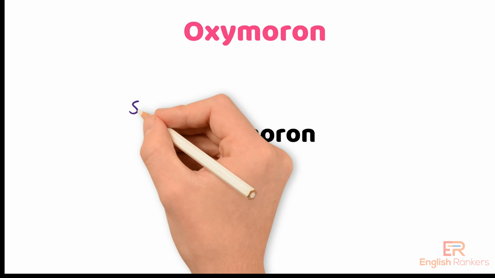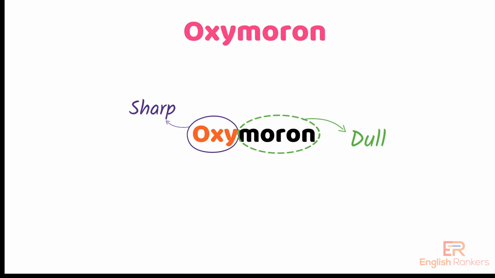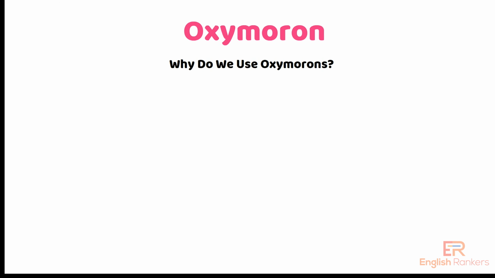Oxy is a Greek word that means sharp, and moron is a Greek word for dull. Why do we use oxymorons? We use oxymorons for adding a dramatic effect to a sentence. For example, when we describe something as bittersweet, we are attempting to express that it is sweet while also including or characterized by elements of suffering.